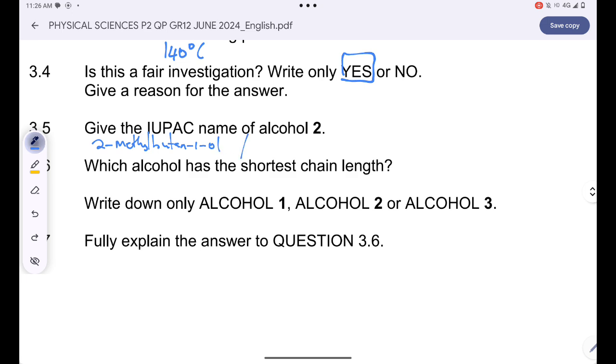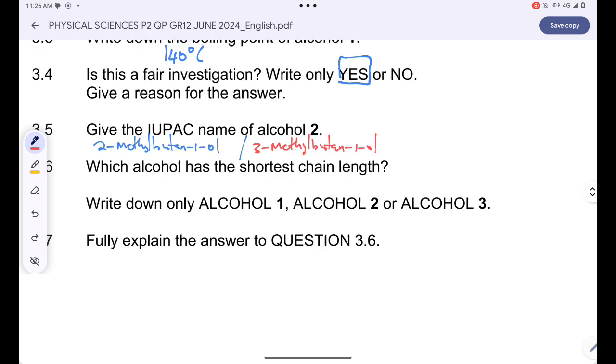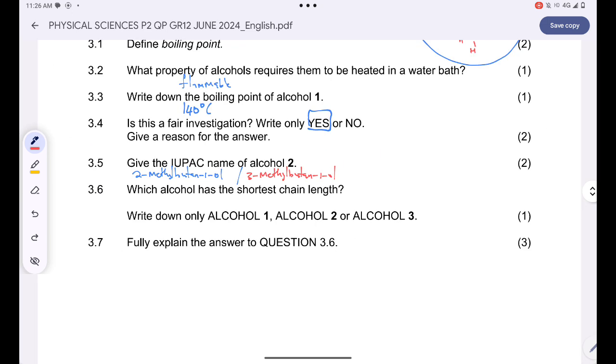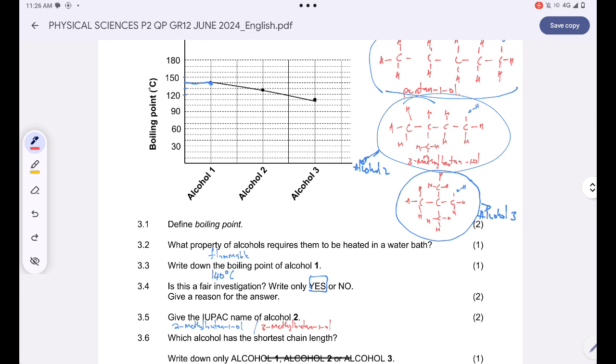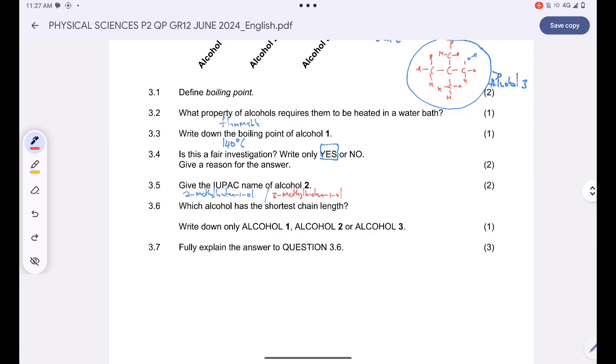And then others may prefer to write 3-methyl-butane-1-ol. Okay, and then which alcohol has the shortest chain length? Alcohol 1, 2, or 3? Alcohol 3 has the shortest chain length. Why? Because it has a lower boiling point. Since it has a lower boiling point, that means it has weaker intermolecular forces compared to the other two compounds.